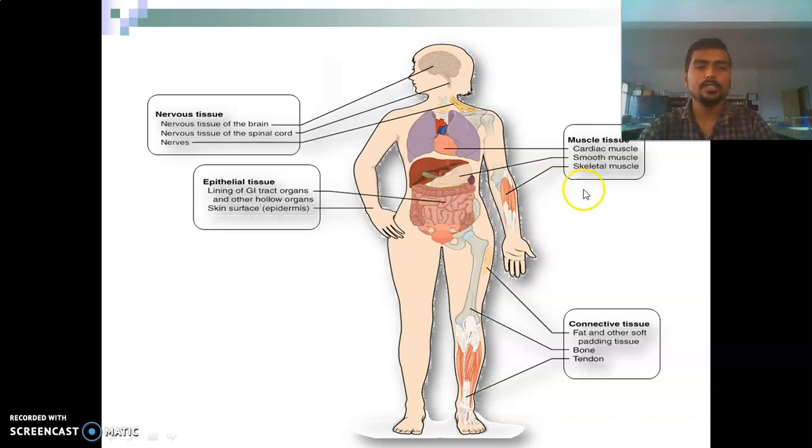Muscle tissue examples are the cardiac muscle which is present only in the heart, the smooth muscles, and the skeletal muscles. And last one is the connective tissue that is present in the bones or holds the body skeleton and fats inside the body.